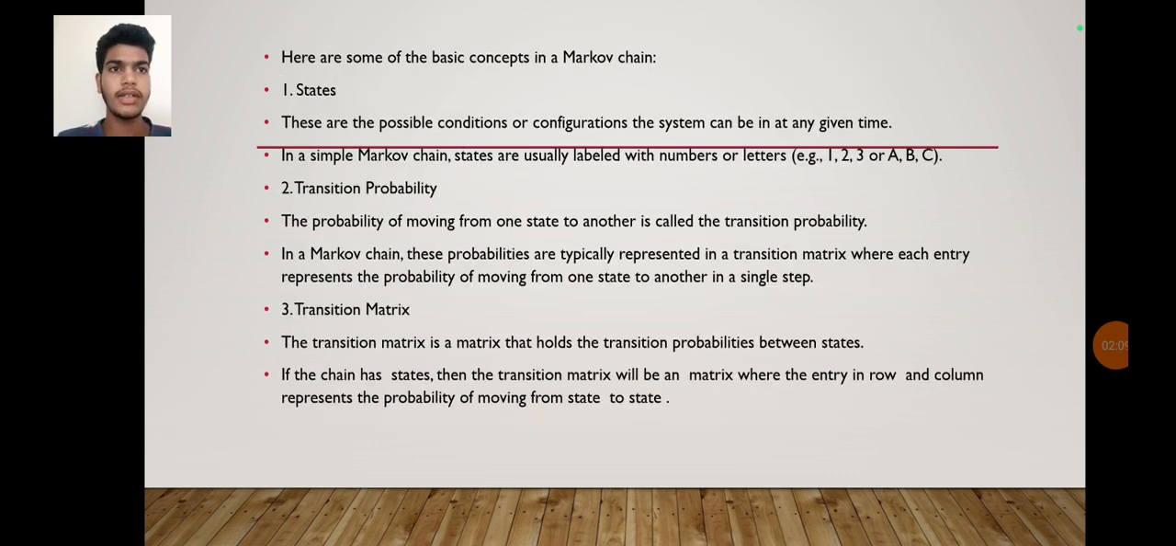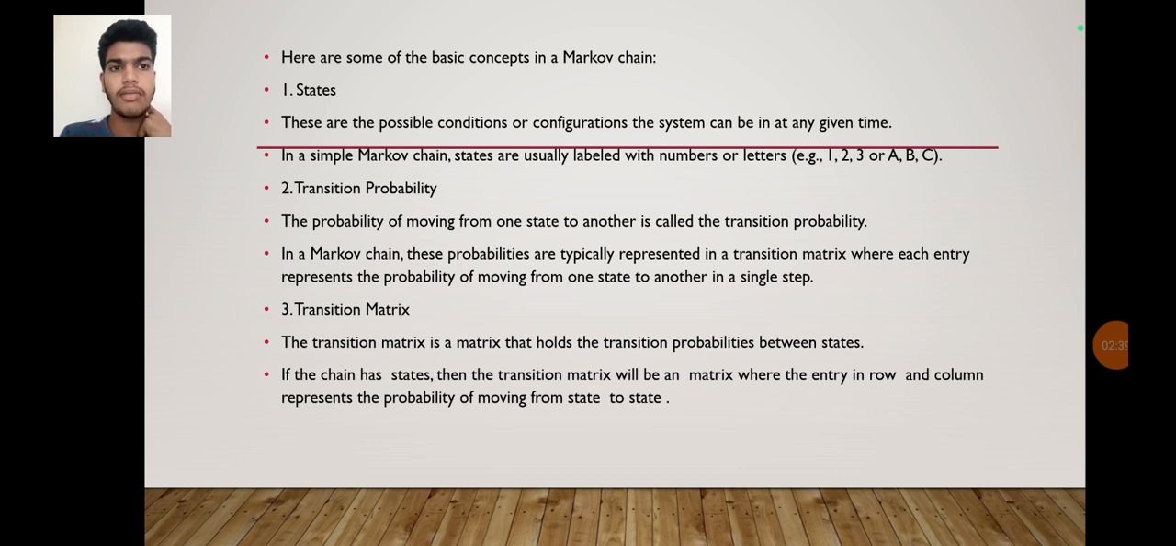So what are the basic concepts in a Markov chain? Here are some of the basic concepts. First one, states. These are the possible conditions or configurations the system can be in at any given time. In a simple Markov chain, states are usually labeled with numbers or letters, for example 1, 2, 3 or A, B, C. Second one, transition probability. The probability of moving from one state to another is called the transition probability.